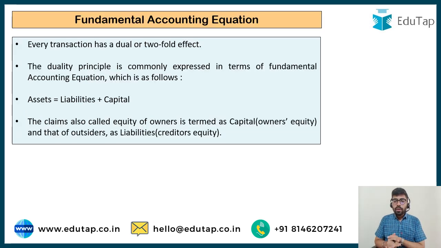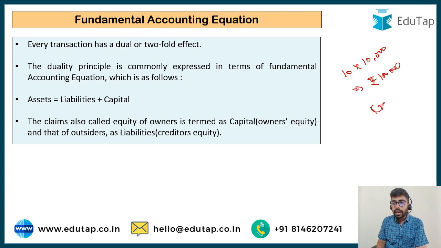Now friends, let's talk about this very interesting concept of the fundamental accounting equation. This concept says that every transaction is going to have 2 aspects. How many aspects? 2 aspects every transaction is going to have. I started the business of mobile phones. Say I buy 10 mobile phones worth rupees 10,000 each. I'm spending rupees 1 lakh. Now this 1 lakh, I'm purchasing the mobile phones on credit. I'm not paying for them right now.